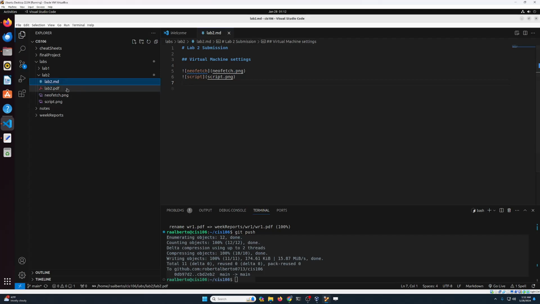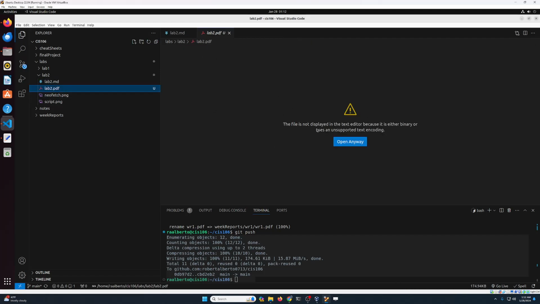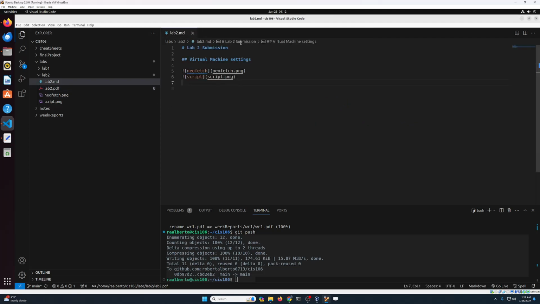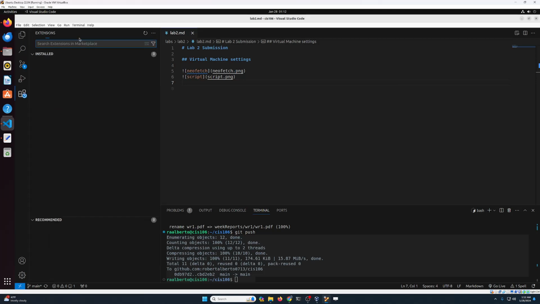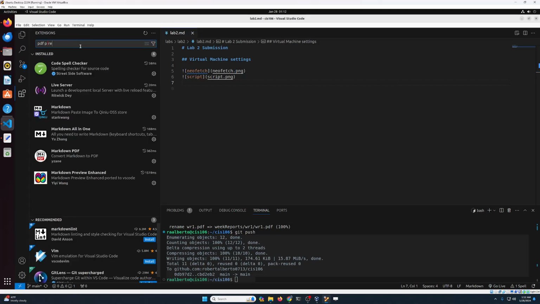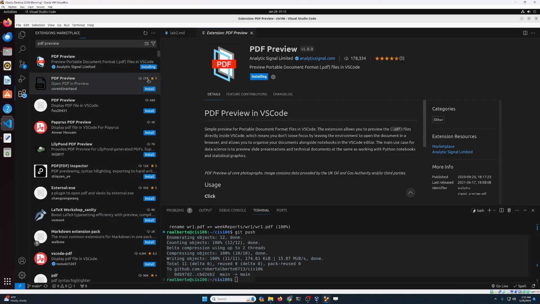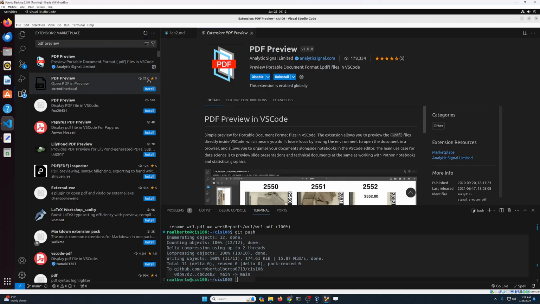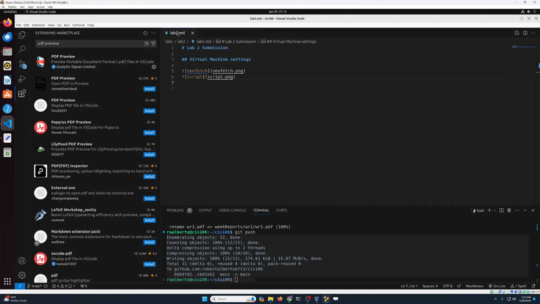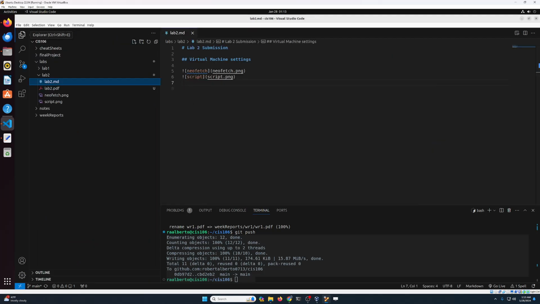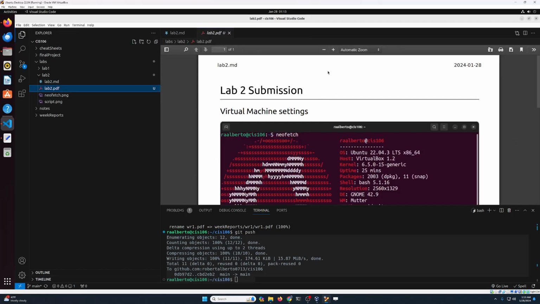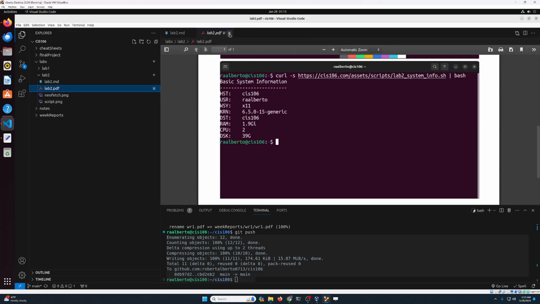And now that we have the PDF file over here, oh, apparently the PDF preview, oh, I didn't install this extension, so let's go to extensions, PDF preview. I missed one extension, which is no bueno. Good. Now that I have my PDF, I am good.